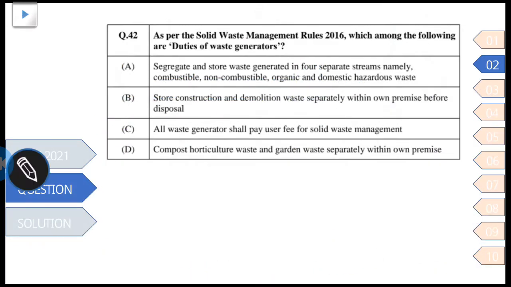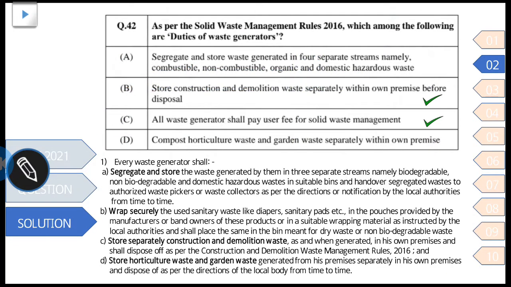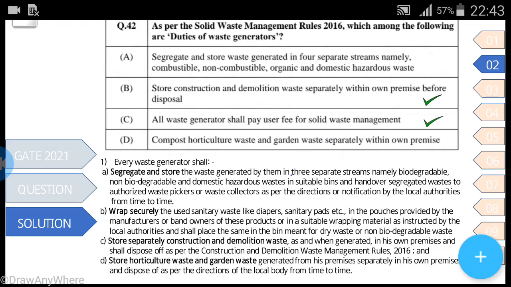Let's see in detail. So as per guidelines solid waste management 2016, we have to segregate and store the waste generated in three separate streams which are biodegradable, non-biodegradable and domestic hazardous waste in suitable bins, and hand over segregated waste to authorized waste pickers or waste collectors as per the direction and notification by the local authorities.